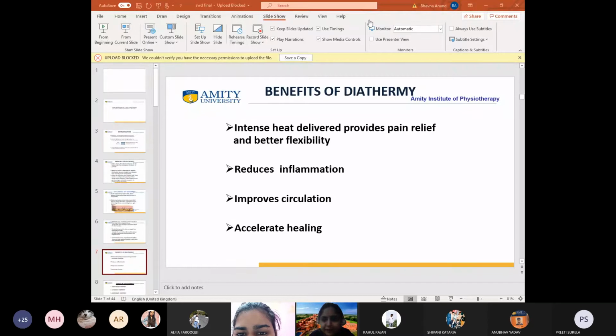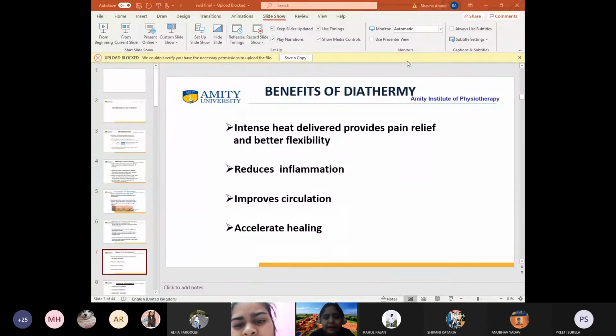Zishan has typed, ma'am, there is some network issue. How is the reduction of inflammation occurring? I want to know that. Preeti, Charu, you were speaking. Preeti, can you open your camera and tell me? Open your camera and answer, all of you.